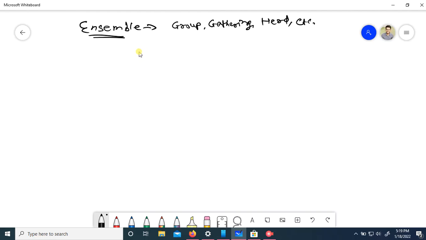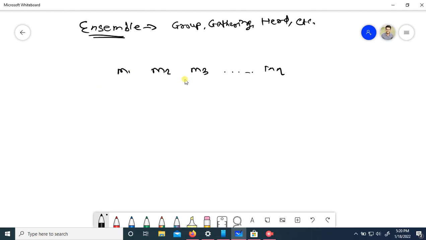So first of all, we will see how ensemble works. Suppose we have multiple models. This is model one, this is model two, this is model three, and so on.